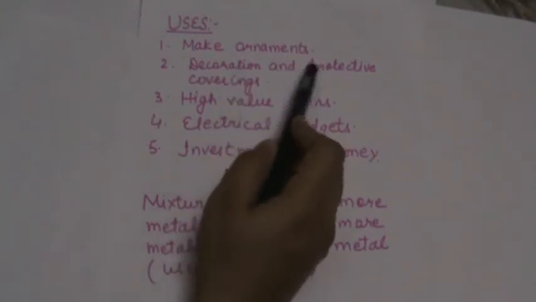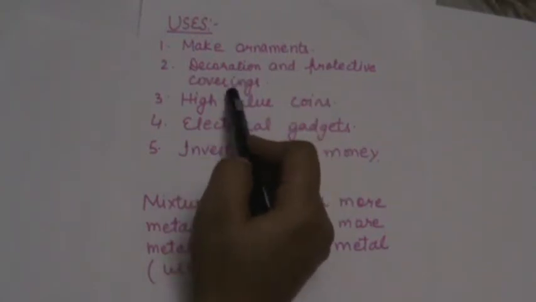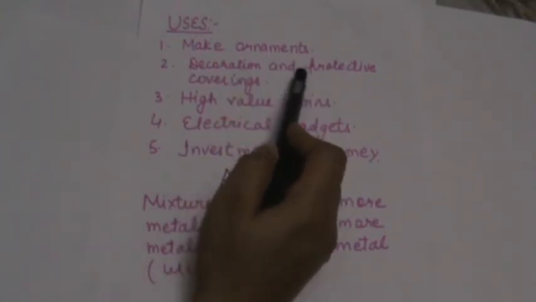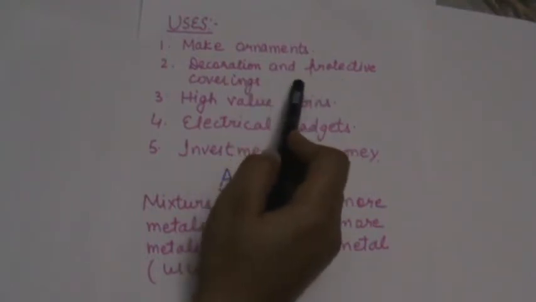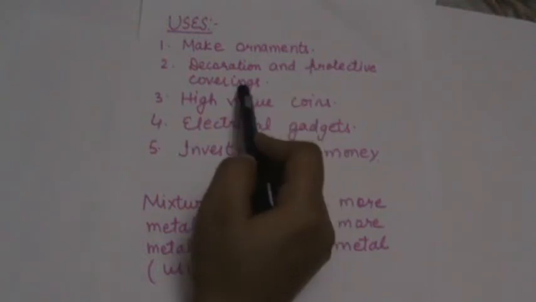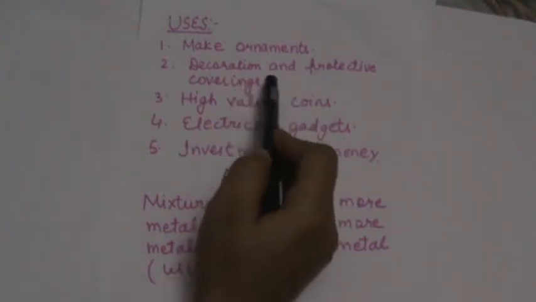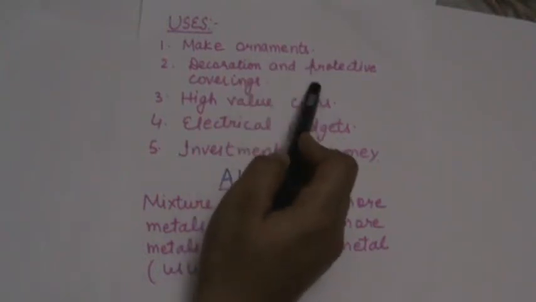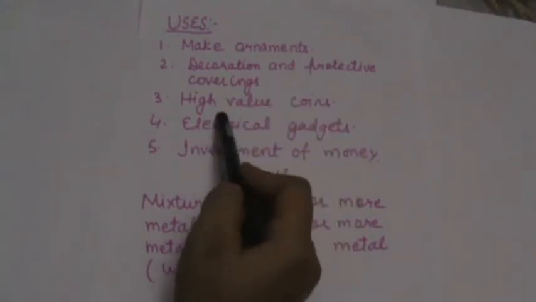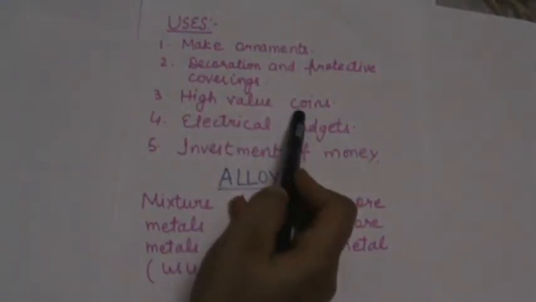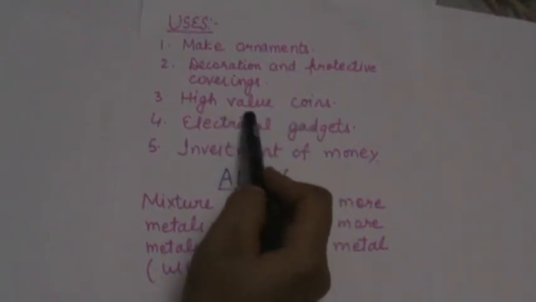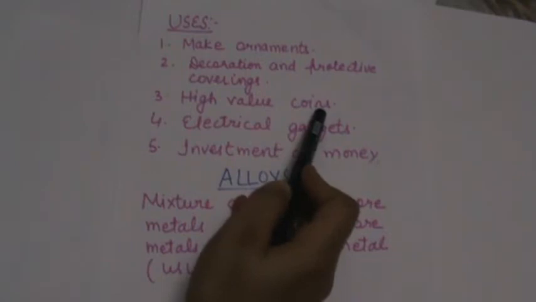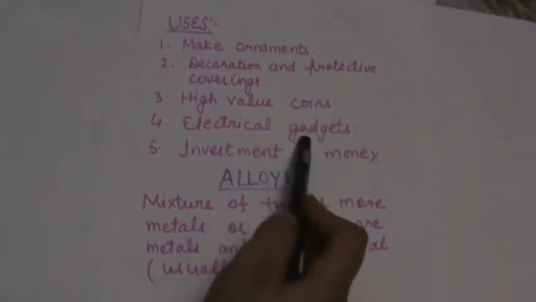Second, decoration and protective coverings. Gold and silver are used to give decoration and protective coating on other metals. Third, high value coins. Gold and silver are also used for making high value coins like gold coins and silver coins.